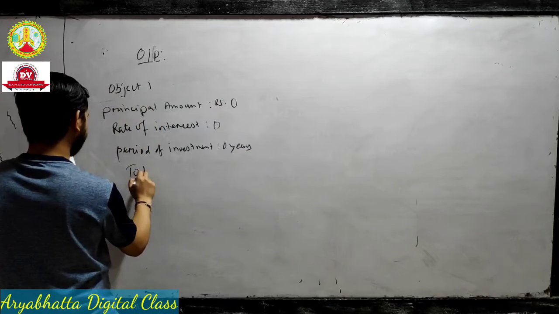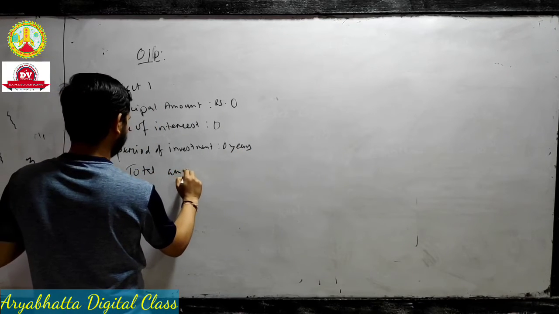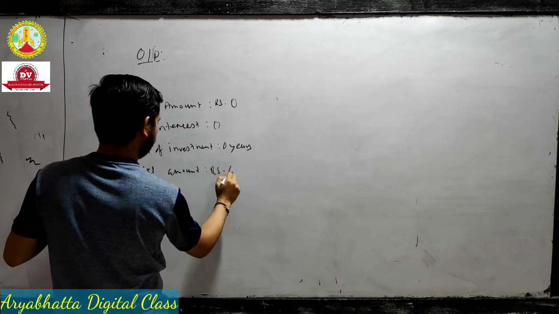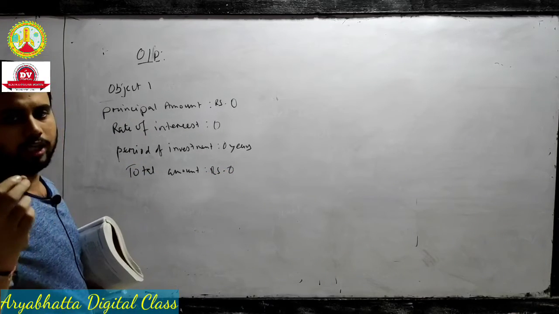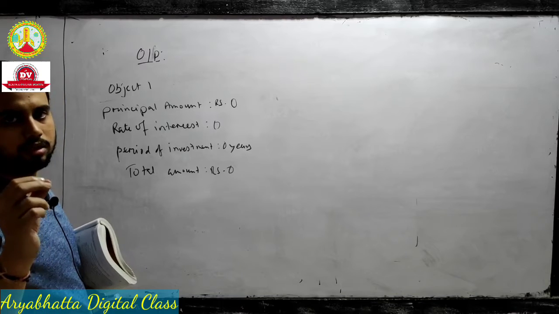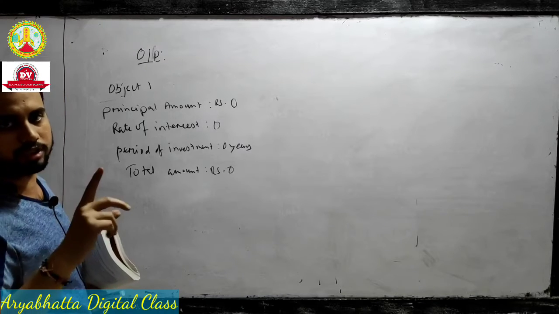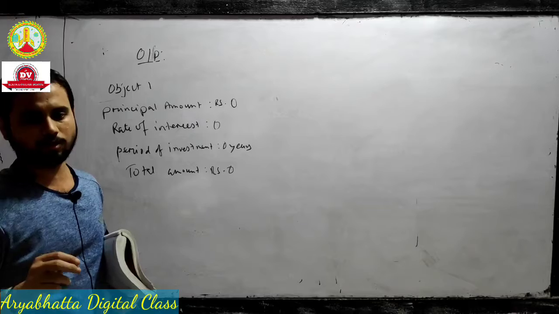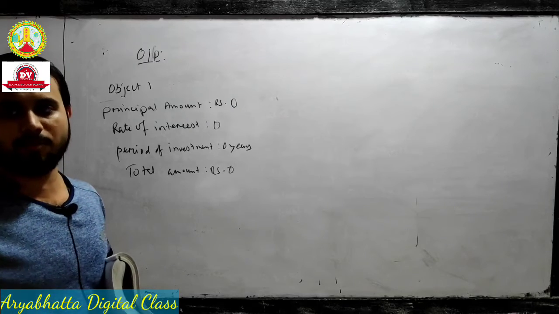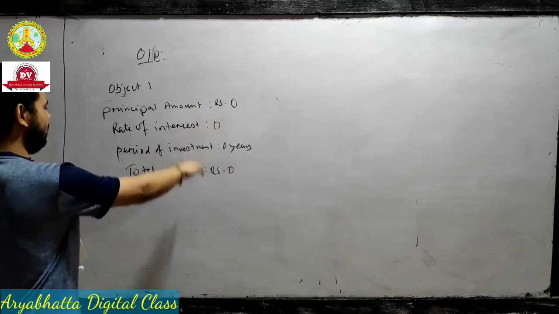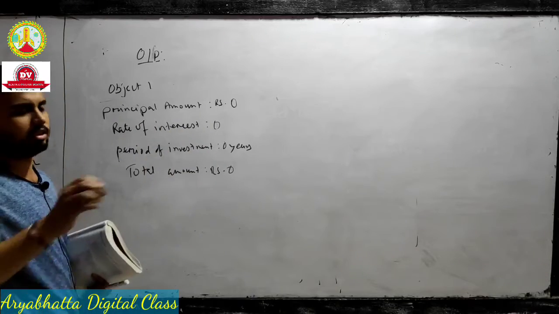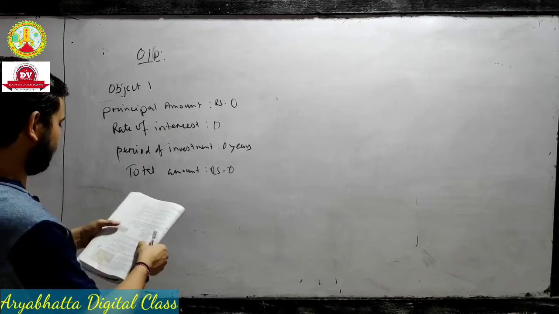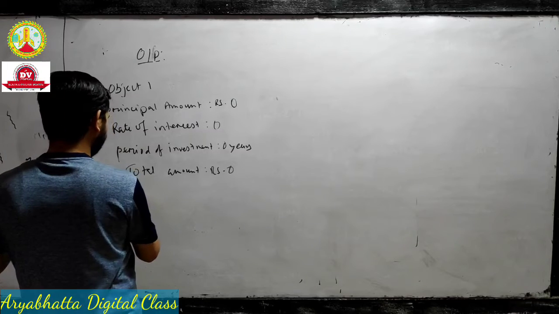That means your total amount is 0. You see in your copy, when we define the default constructor, deposit, the first constructor, we take the arguments principal equal, rate equal, time equal 0.0, means all the values are 0. That's why your total amount is 0. This is all default arguments, means this is the default constructor, right?